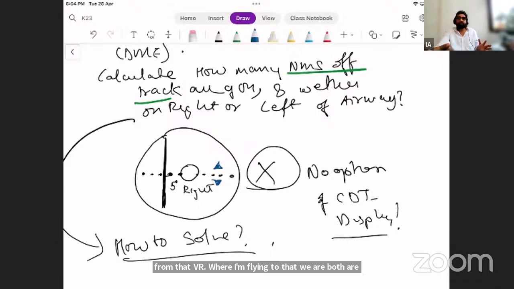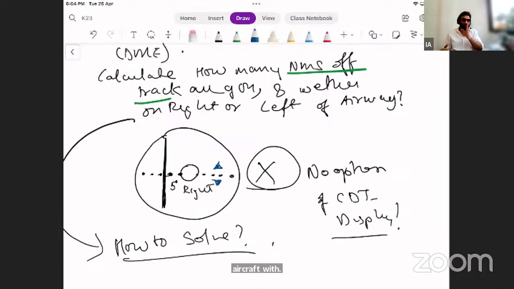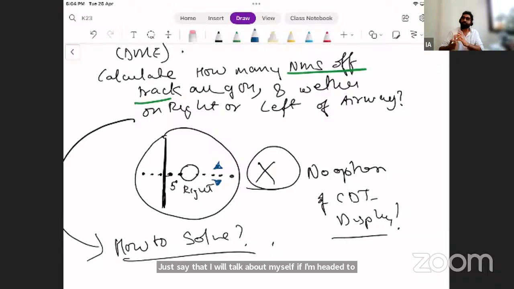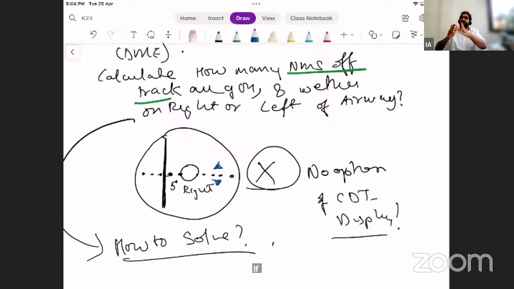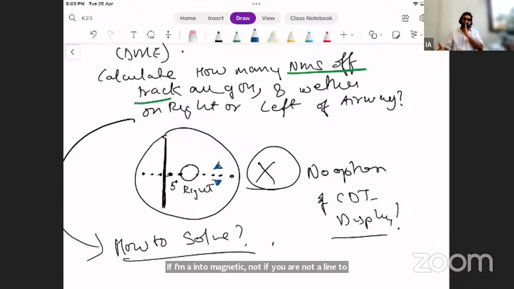Why am I talking about two aircraft? Only then it makes sense. But let's discount that other aircraft. Let's just say that I'm talking about myself. If I'm headed to you, then I know my heading and my QDM, both are the same, which is nothing but 000 right now, because I'm flying to the station, assuming you are aligned to magnetic north. Actually, if I'm flying to you at a track that is 180, my QDM will be 180.